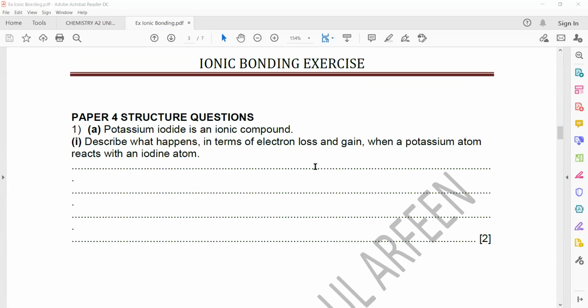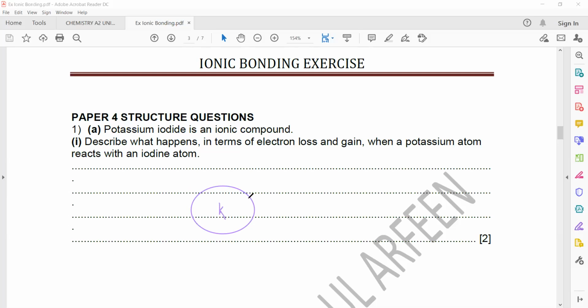Potassium iodide is an ionic compound. Describe what happened in terms of electron loss and gain when the potassium atom reacts with the iodine atom. So what happened when a potassium atom reacted with an iodine atom? So potassium is a metal.